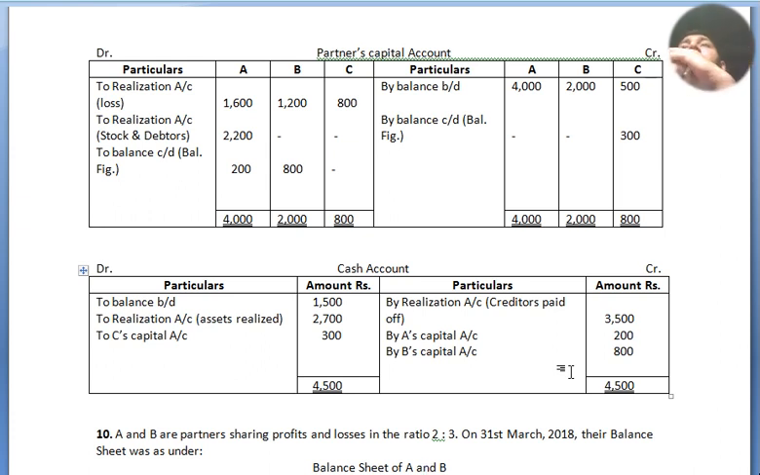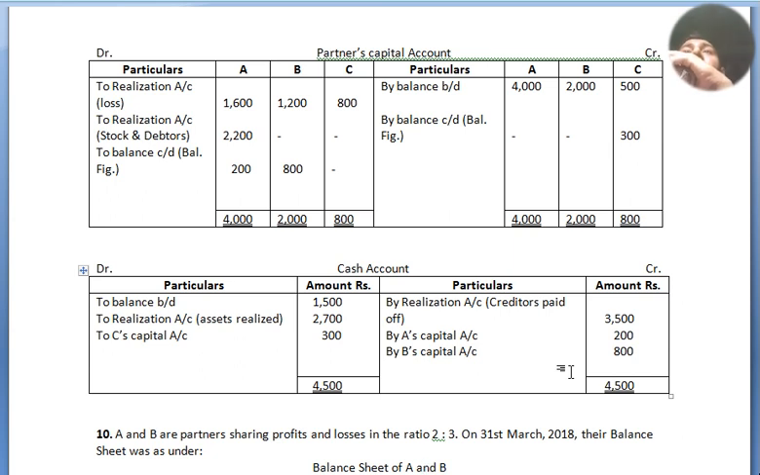Partners capital account, debit, credit, again particulars, A, B, C, amount column, particulars, A, B, C, again amount column, as we are in class 12. Partners capital account begins with by balance brought down 4,000, 2,000 and 500. Then to realization account because it is a loss. So I have written inside the bracket loss, A 1,600, B 1,200 and C 800. To realization account again because A has taken 2,200 amount of stock and debtors. Then to balance c/d and by balance c/d because of the difference in between.